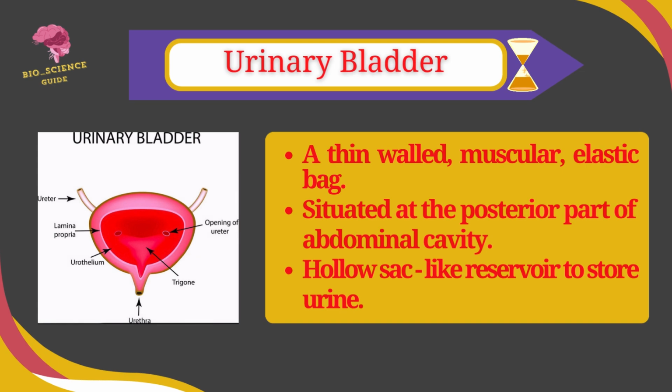The urinary bladder is a thin-walled muscular elastic bag and is situated at the posterior part of the abdominal cavity. It is a hollow sac-like reservoir to store urine.